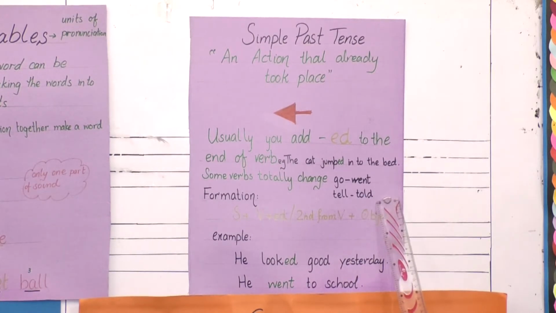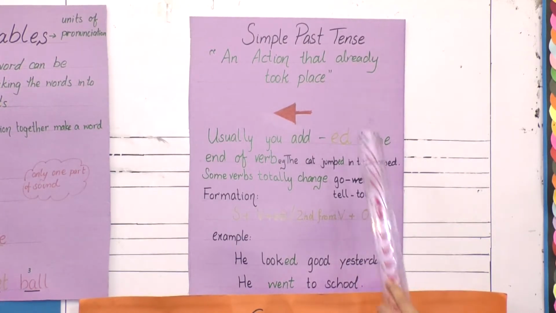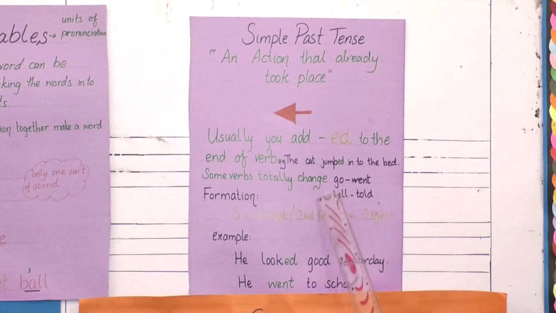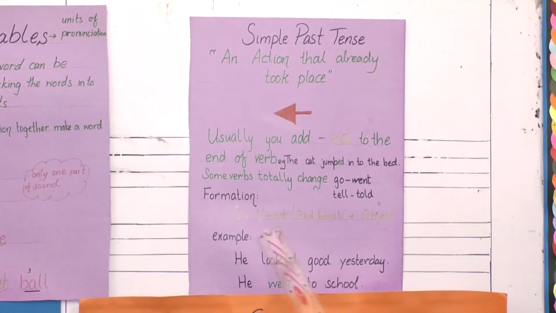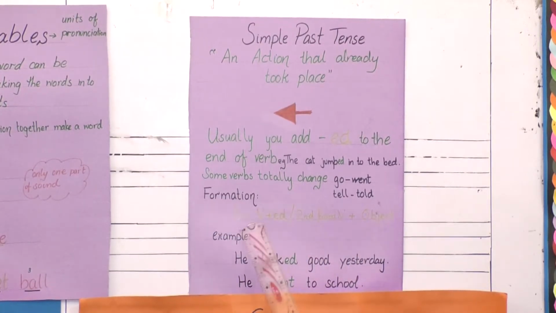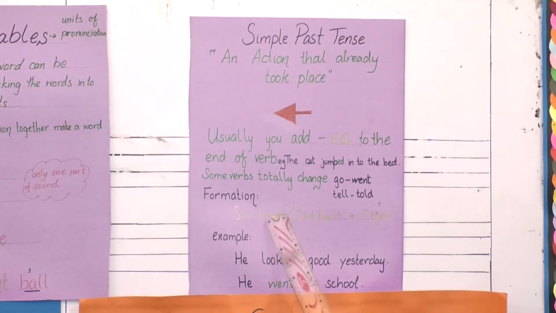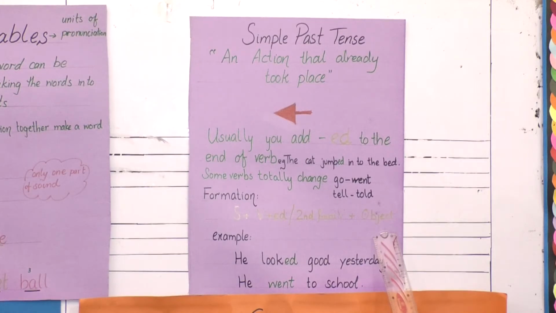When we want to change a present tense into past tense, you have to convert the verb into its second form. Now the formation of past tense is subject, verb plus ed, or the second form of the verb, both are right, plus object.